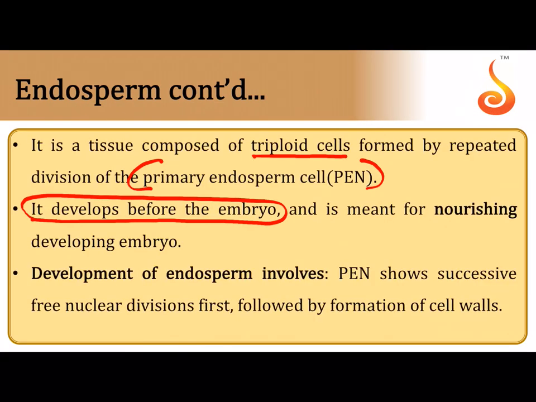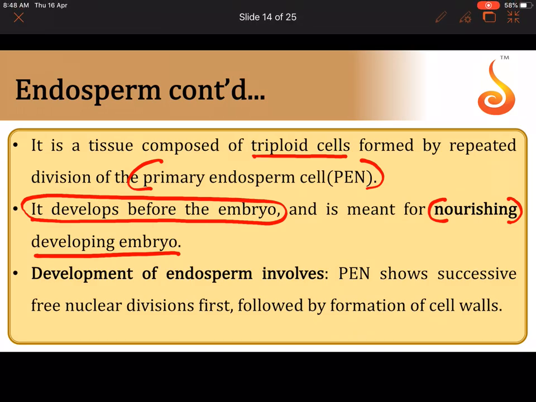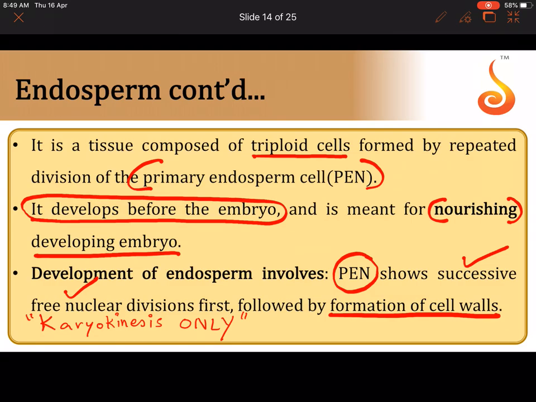Why is it waiting for the endosperm to develop? Because it needs nourishment. There should be something to nourish the developing zygote, which becomes a developing embryo. So that's why the zygote sits and waits for the endosperm to form. So why does the endosperm develop before the embryo? Because it provides nourishment to the embryo. And then we saw first the PEN undergoes successive nuclear divisions. What is this nuclear division? Only karyokinesis. And then it is followed by the formation of cell walls.